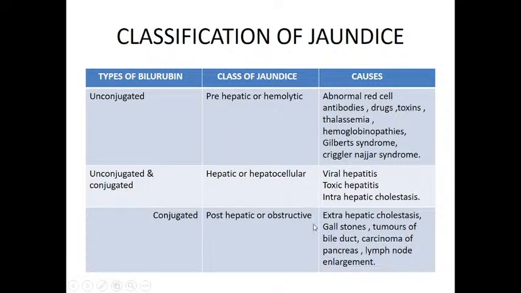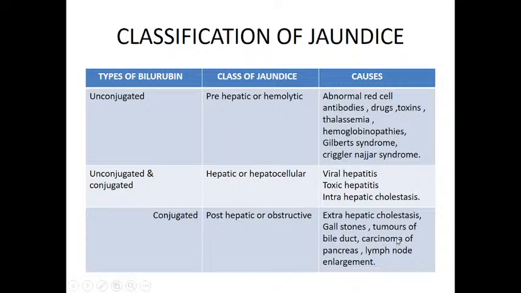Then coming to obstructive jaundice, the third type, that is post-hepatic. Here the liver is functioning normally, but still there is an increase of bilirubin levels because there is obstruction in the common biliary duct. Bile is excreted from the liver to the small intestine through the common biliary duct.